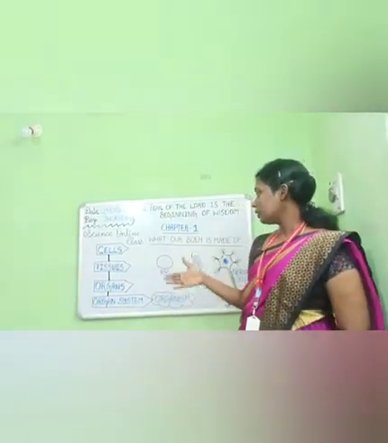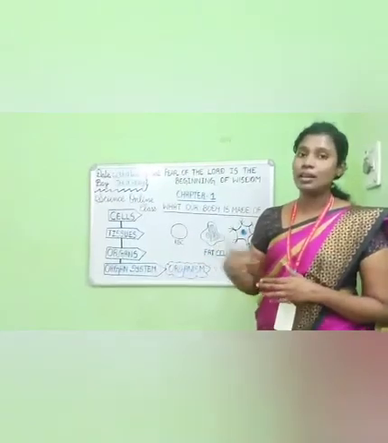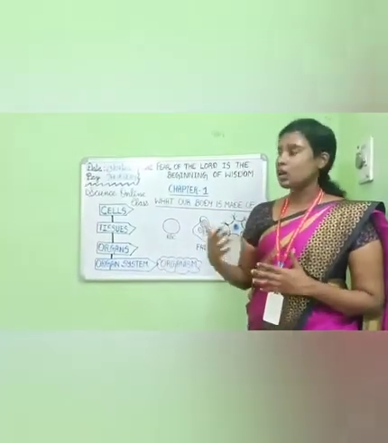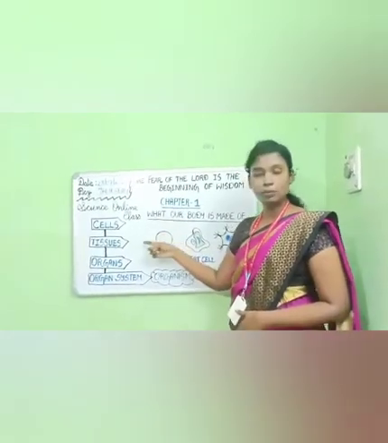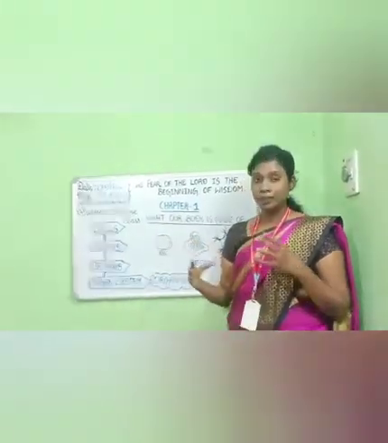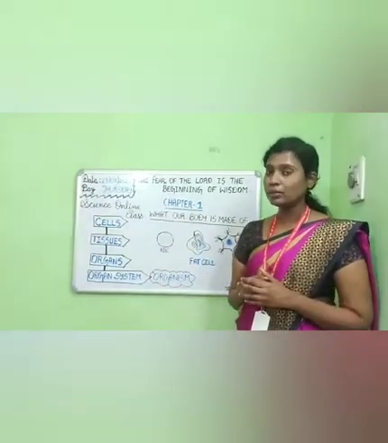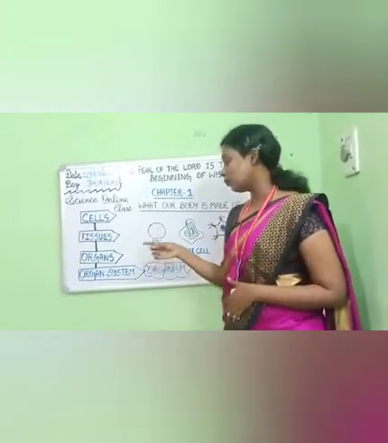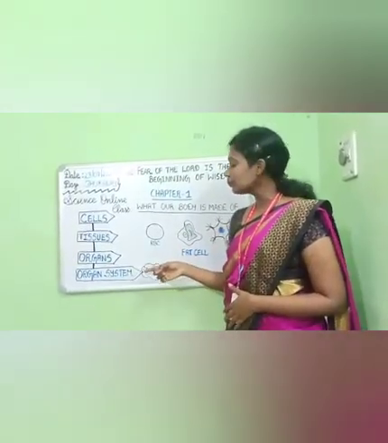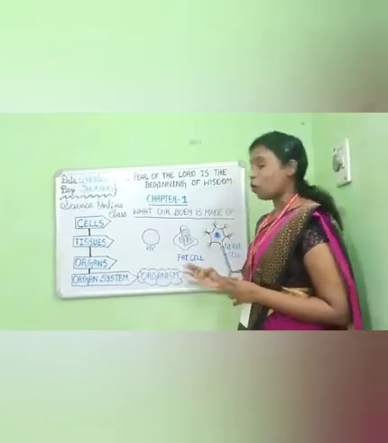So this is the organization of cells in a multicellular organism. How is it organized? First the cells join together to form tissues. Tissues of the same kind combine together to form organs, and organs combine together to form organ systems. Different organ systems form an organism.